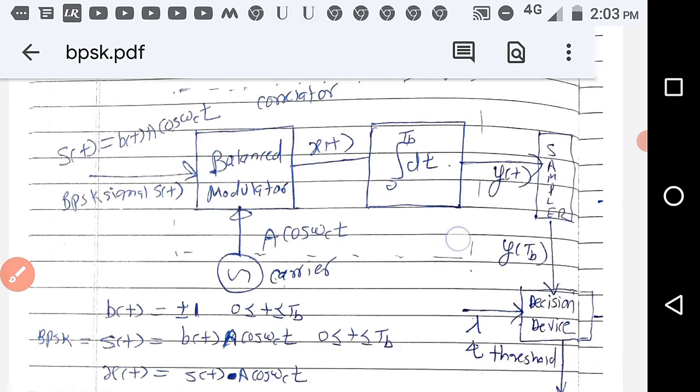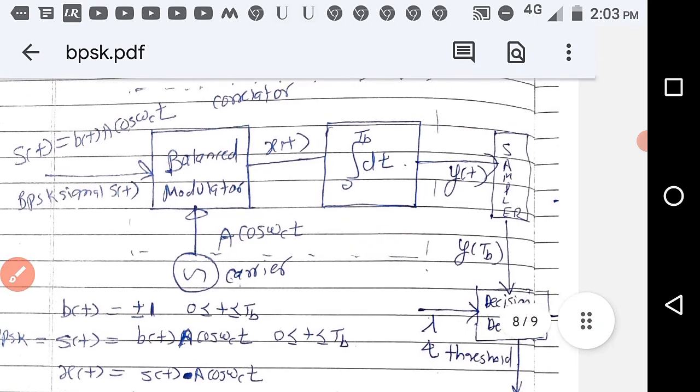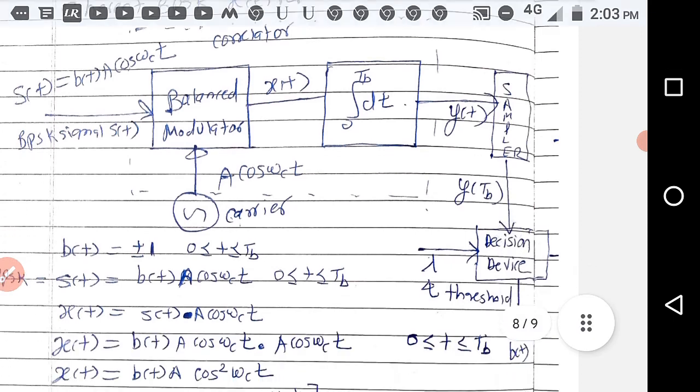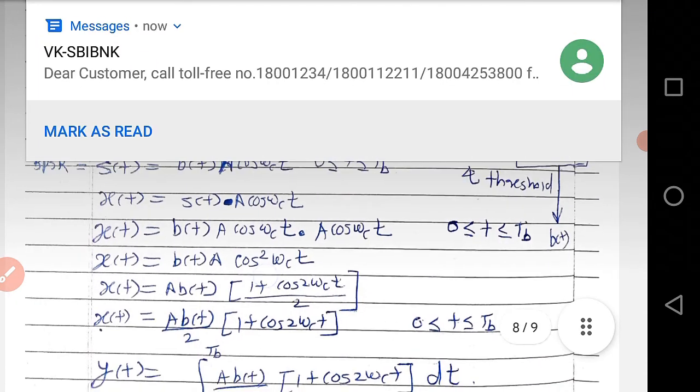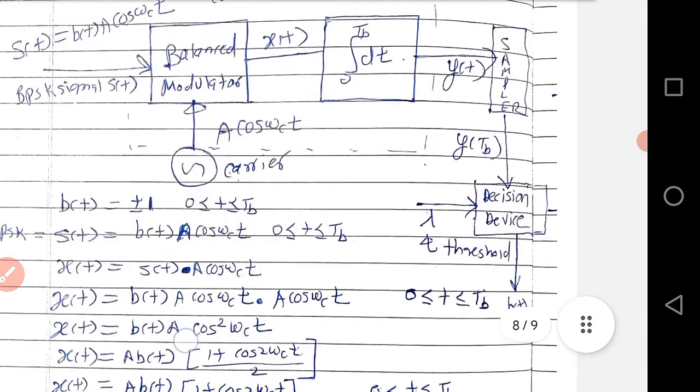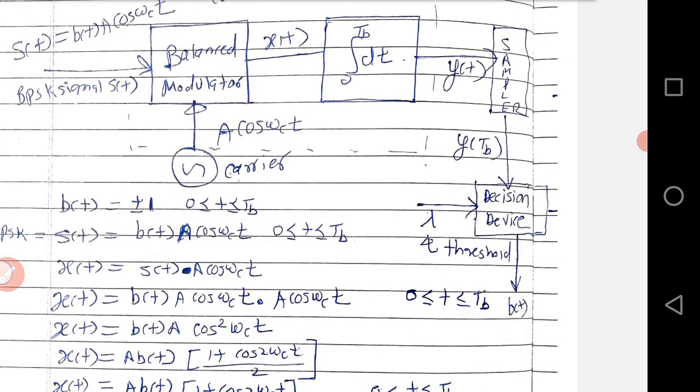After that you get y(t), which is given to the sampler, which samples at t equal to TB, because at t equal to TB the maximum signal amplitude is there. Then the decision device has some threshold and gives the output B(t). You know that B(t) is equal to plus or minus 1.